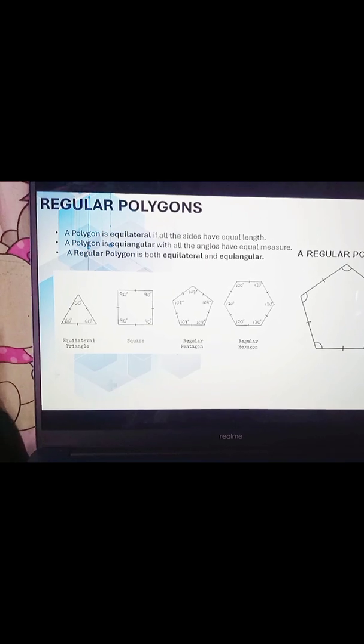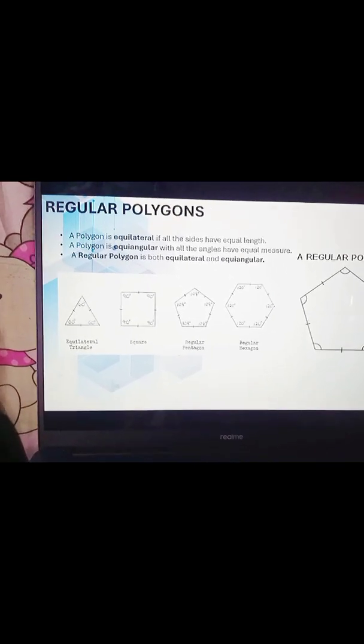No two sides with a common endpoint are collinear. A regular polygon is considered equilateral and equiangular. So a regular polygon contains both kinds of polygons, equilateral and equiangular.